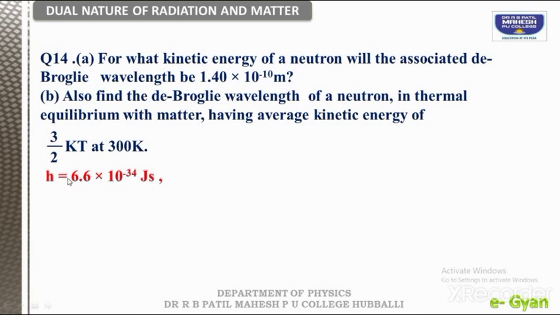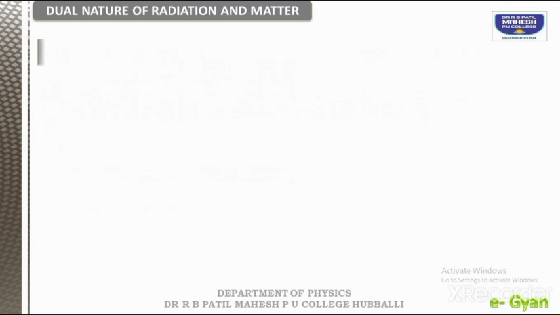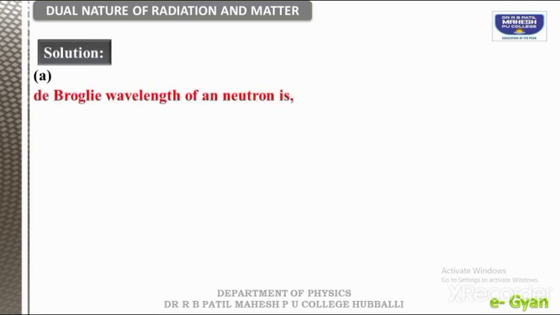So now the given data is h is there, mass of neutron is there, and the k, Boltzmann constant, is 1.38, in terms of joules per Kelvin. Okay. Now we will go with the formula for solution. First one, for de Broglie wavelength of a neutron. In case of just neutron, we are writing the formula h divided by root of 2 K into Mn.